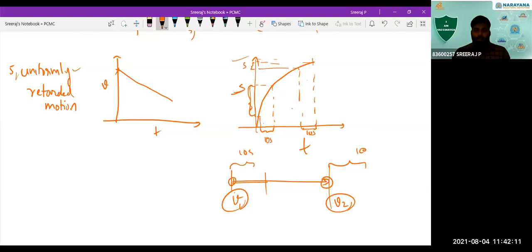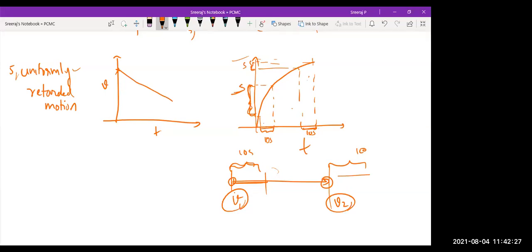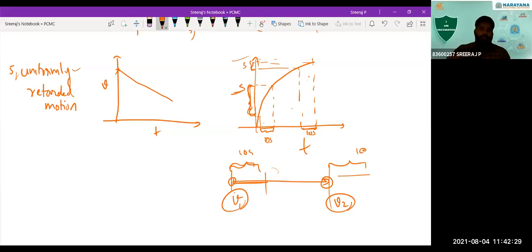So within 10 seconds, it will cover more displacement than this one. In this 10 seconds you see more displacement, and in this 10 seconds you see less displacement. So that is the relevance of this graph here.